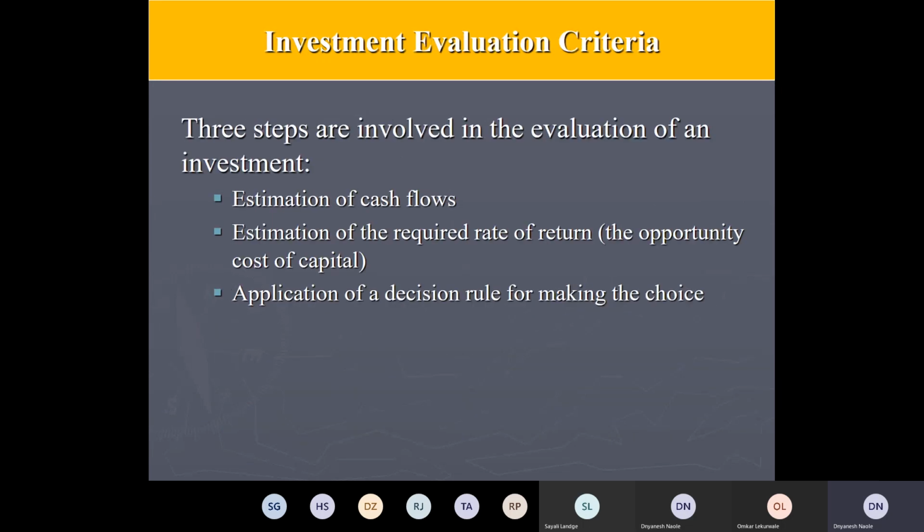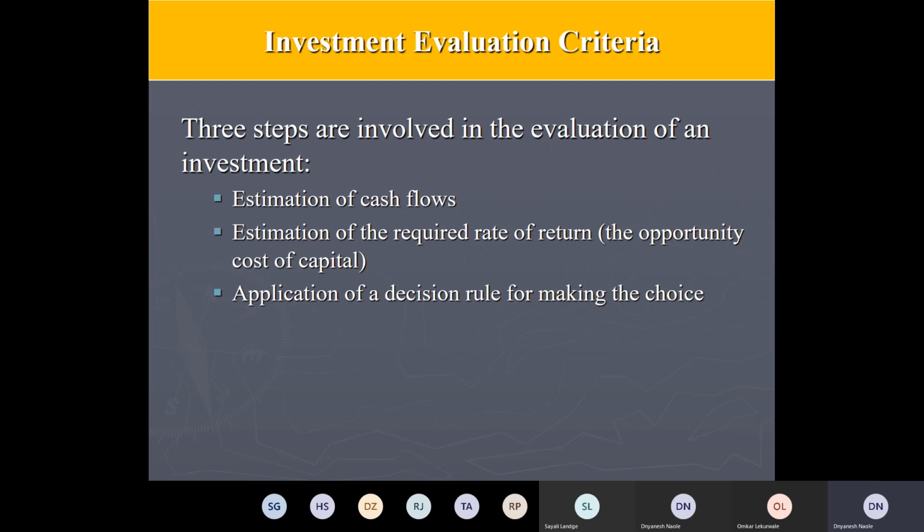Now we are entering into the discussion of how we select the best one out of the available investment decisions. Okay, so three steps are involved in evaluating an investment decision. The first one is you need to estimate the cash flows. Cash flows means, suppose you invest 2 crores today, what will be the cash inflow in the first year, second year, third year, fourth year, like this.